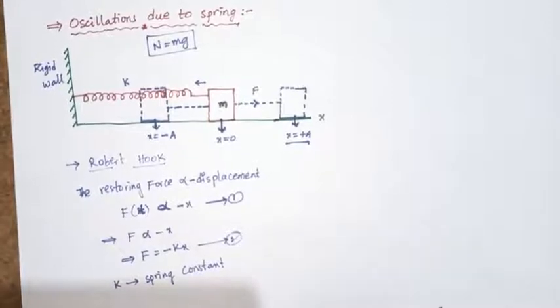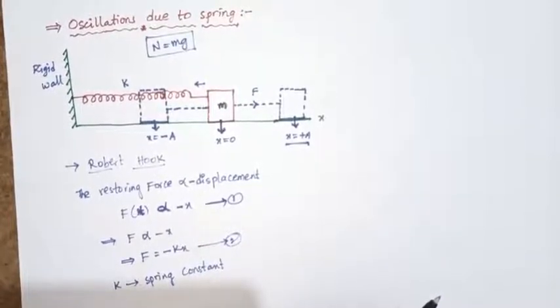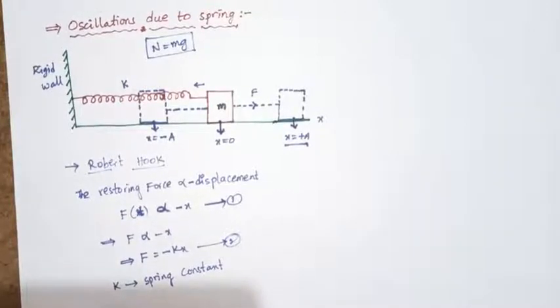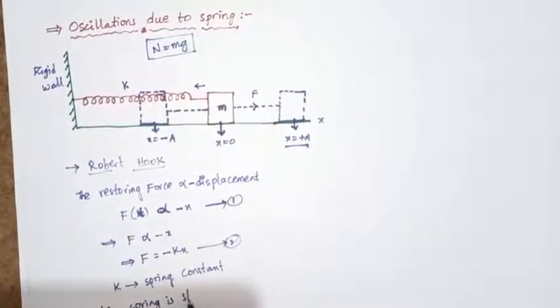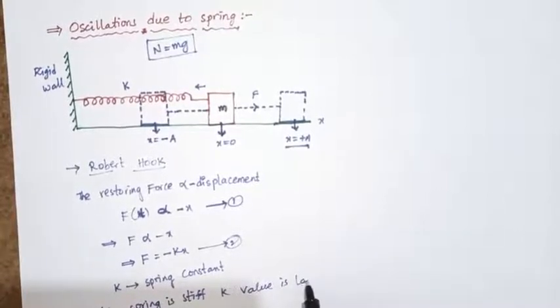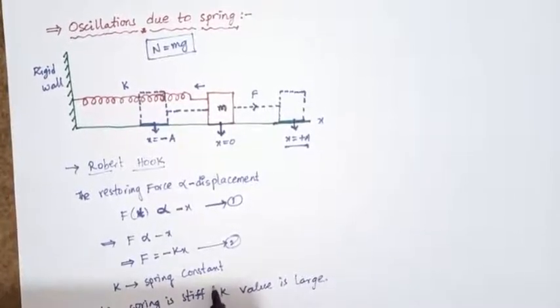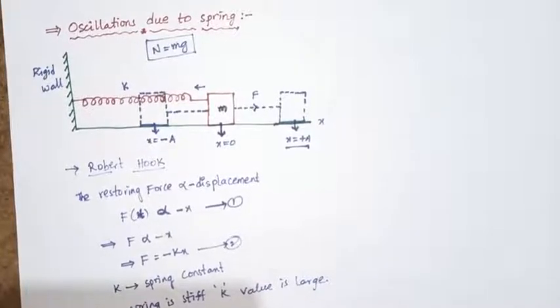When the spring is stiff, the k value is large.